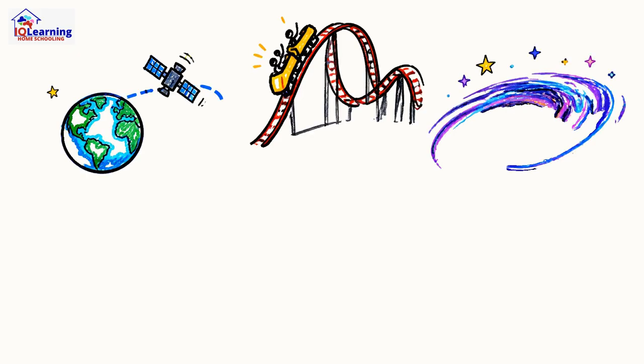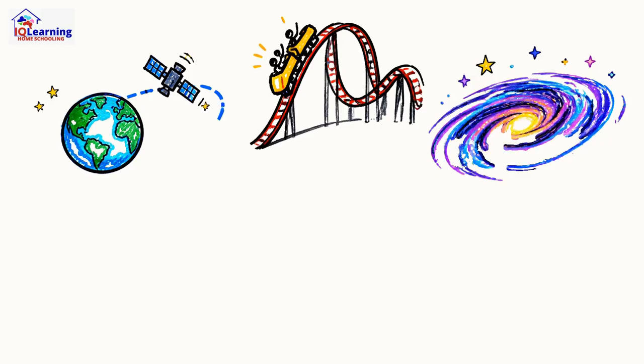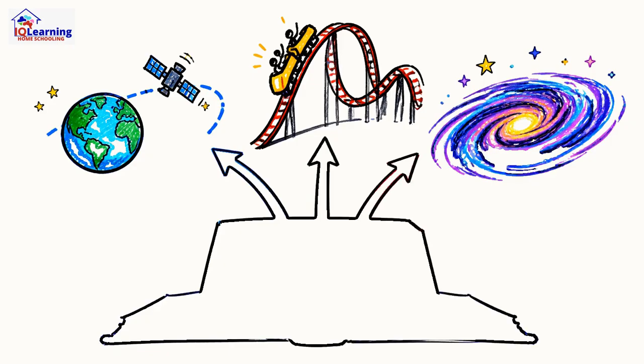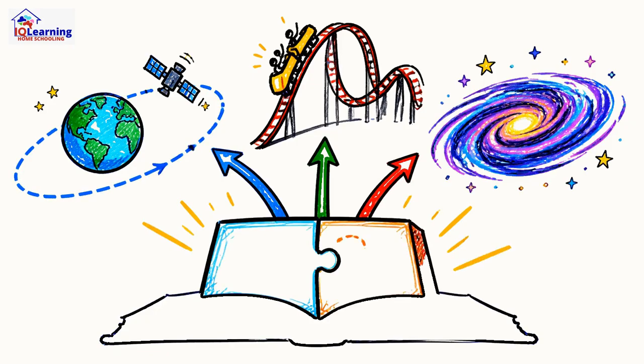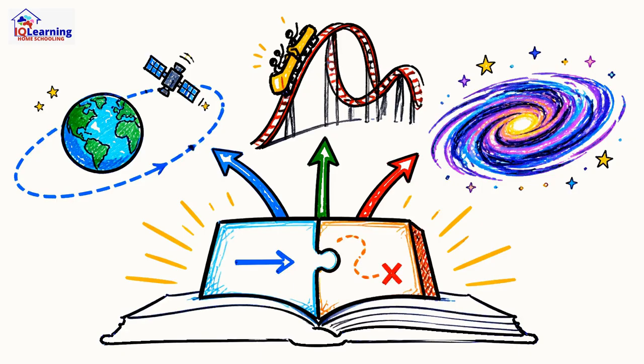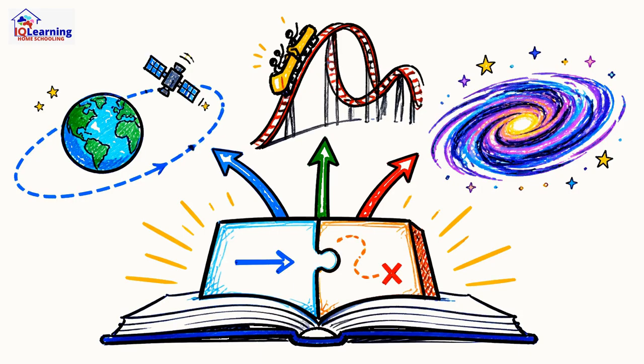So why does this matter? Because knowing the difference between a scalar and a vector, between the path you took and where you ended up, is the foundation for everything. It's the language that lets us predict orbits, design roller coasters, and truly describe the constant, beautiful motion of our universe.